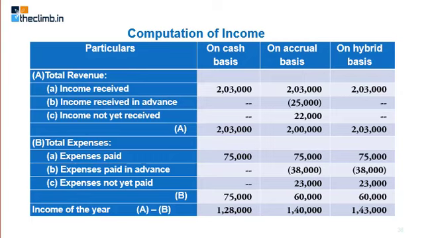And in hybrid basis, you have 2 lakh 3,000 as revenue, which is same as cash basis, but your expenses are 60,000, which is same as accrual basis. तो hybrid के अंदर जो revenue है, total revenue, वो cash basis के बराबर आएगी और expenses जो हैं hybrid basis में वो accrual basis के बराबर आएंगे. तो 2,03,000 minus 60, तो 1,43,000 happens to be the income in your hybrid basis.